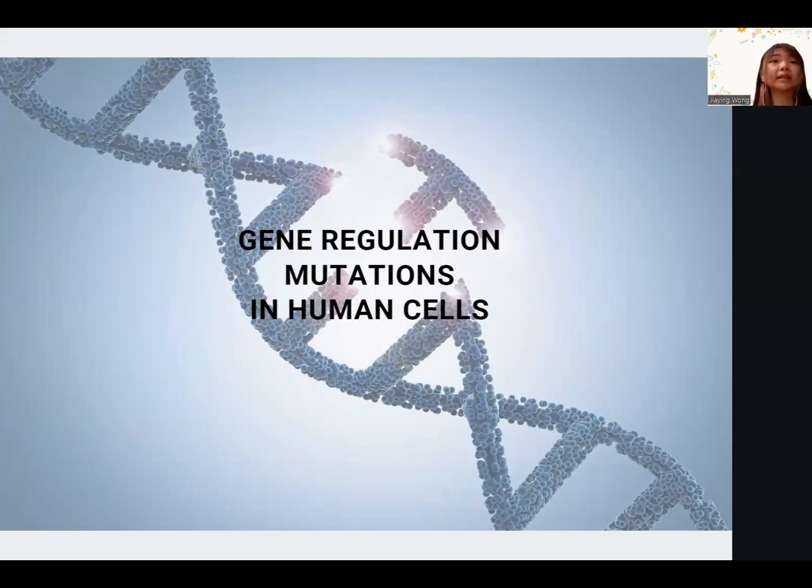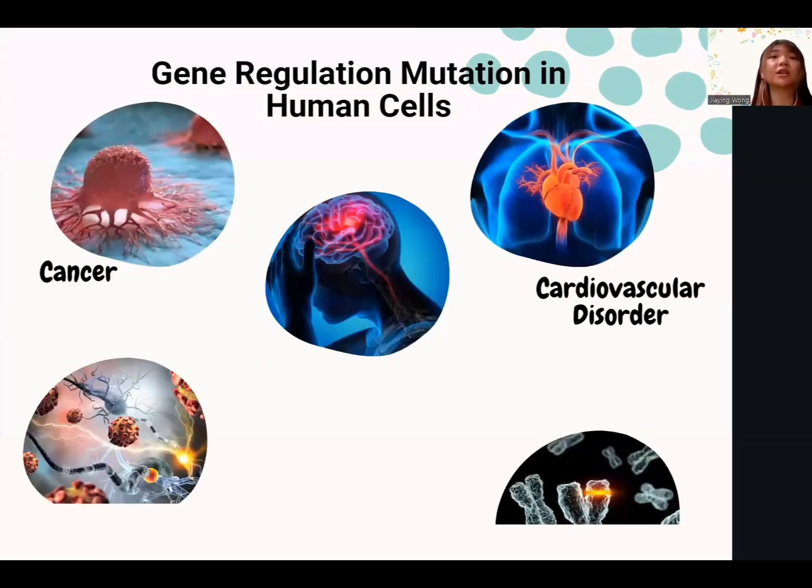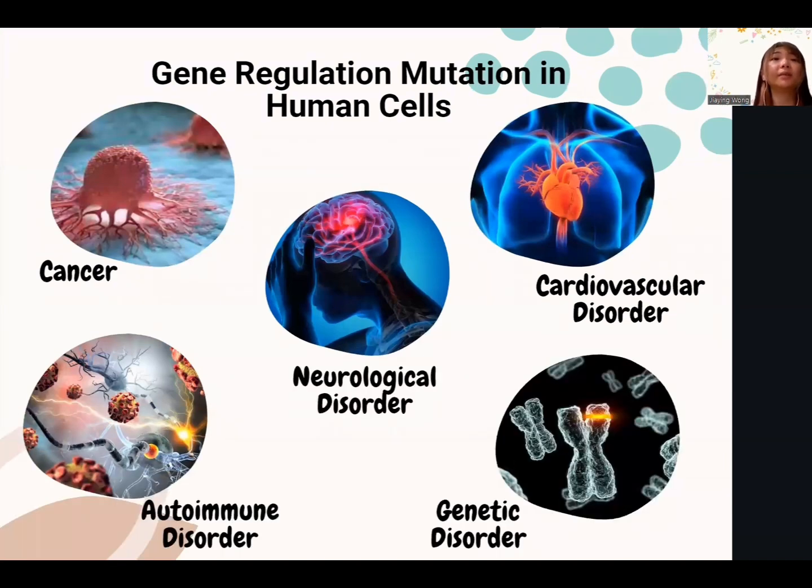Mutation can occur in promoters, enhancers, transcription factor binding sites, and epigenetic modifiers, causing dysregulated gene expression patterns. These are examples of gene regulation mutation in human cells. Cancer is caused by mutation in TP53, where its ability to regulate gene expression properly is disrupted. Mutation in enhancer regions can disrupt gene expression patterns. For example, mutation in the SOX9 enhancer region impairs the binding of critical transcription factors, resulting in reduced SOX9 expression and